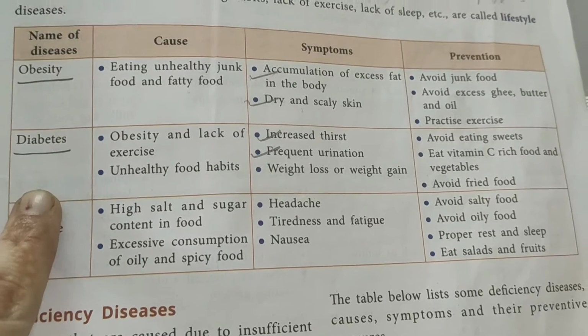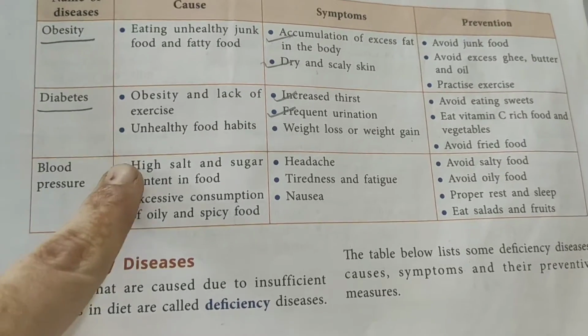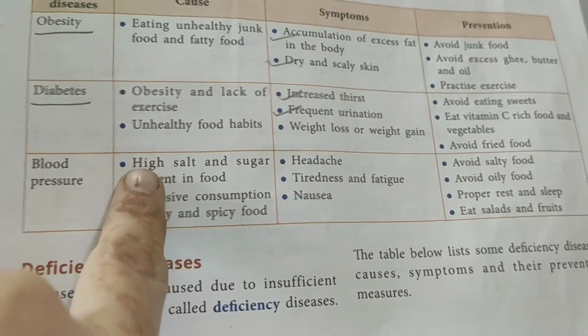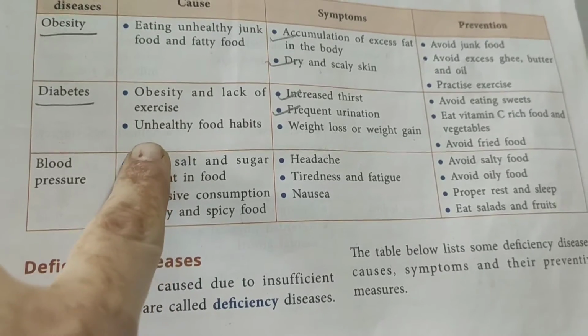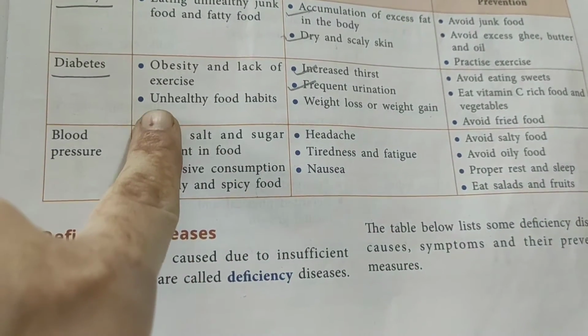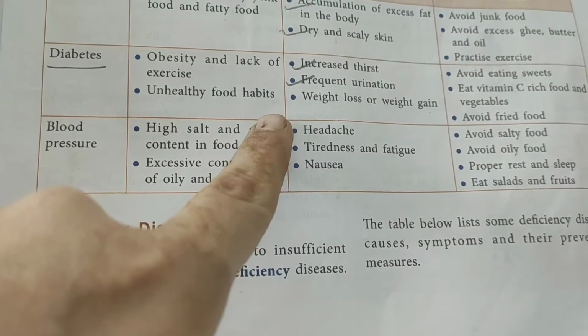Then we have diabetes. Nowadays every second adult is having diabetes. This is a very common problem these days, children, because it is a lifestyle disease. Because of the bad lifestyle we are having, we get such diseases. Obesity and lack of exercise are the causes, and unhealthy food habits are the other part.